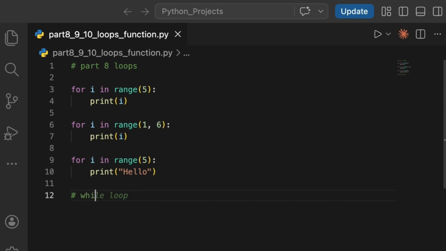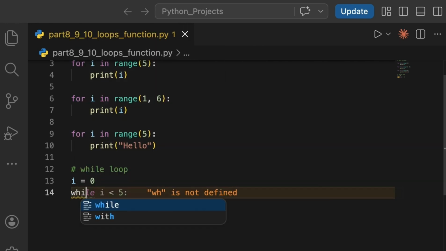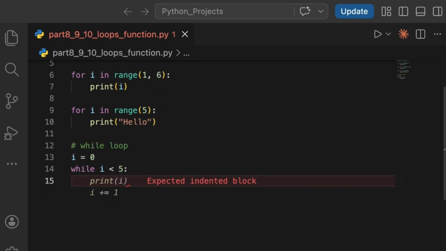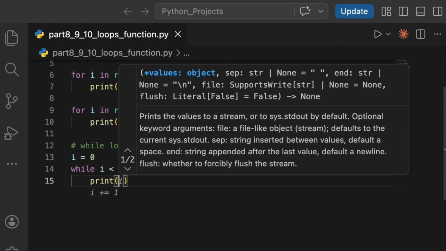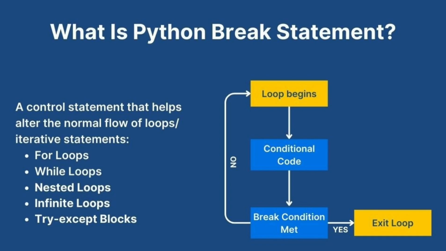Now the while loop runs as long as the condition is true. It is useful when we don't know the exact number of iterations. Always make sure to update the condition in a while loop, otherwise it can become an infinite loop. Now let's move to the control statement, break and continue.